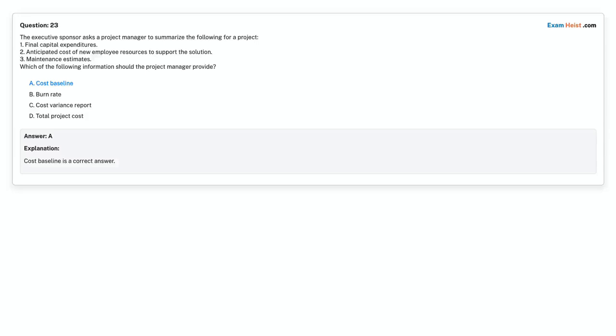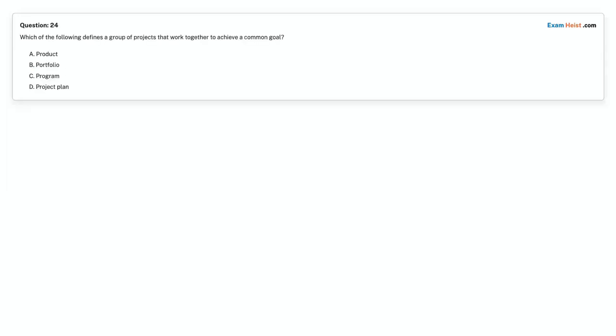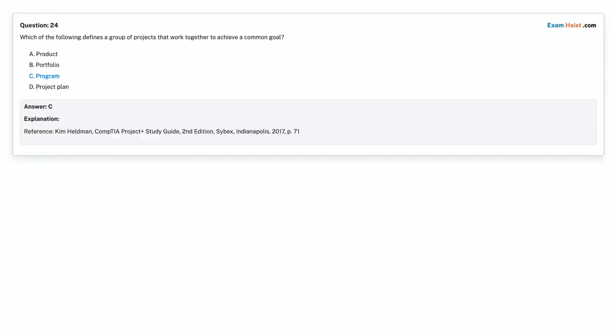Cost baseline. Question 24. Which of the following defines a group of projects that work together to achieve a common goal? Option A. Product. Option B. Portfolio. Option C. Program. Option D. Project plan. Choose the correct answer. Correct answer is Option C.